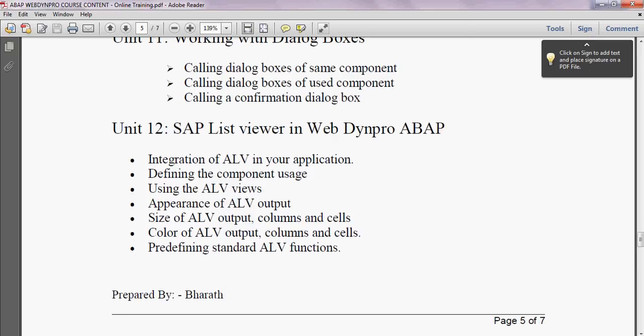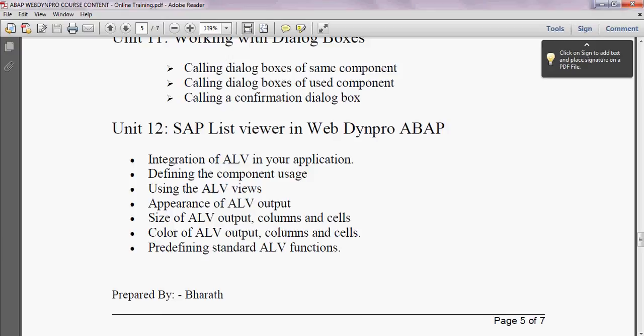And now coming to unit 12, SAP list viewer, ABAP list viewer, which we also call ALV in WebDynpro ABAP. How to display the ALV table in WebDynpro ABAP. We have different types of tables: a normal table and an ALV table. You must know the difference between a normal table and an ALV table.